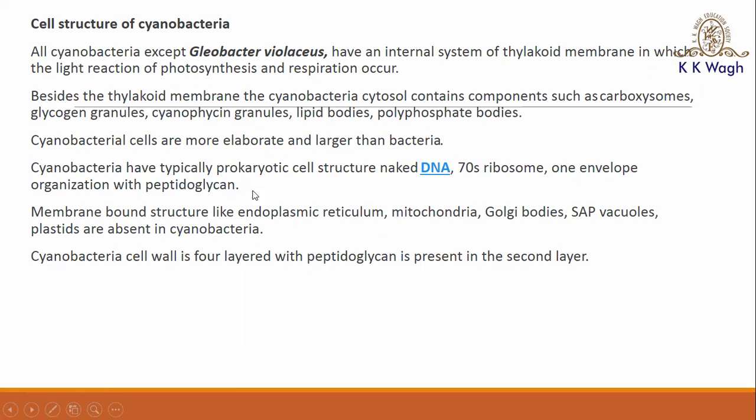So which membrane bound structures are present in them? Endoplasmic reticulum, mitochondria, Golgi bodies, vacuoles, and plastids. So all these membrane bound organelles are absent in cyanobacteria. Then the cell wall is made up of four layers, which is made up of the peptidoglycan.